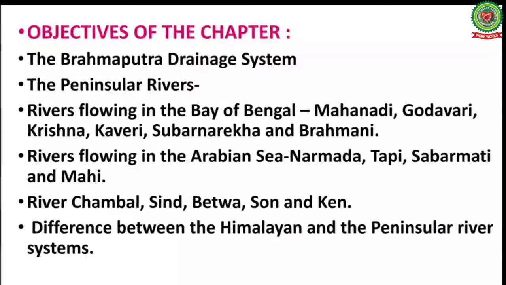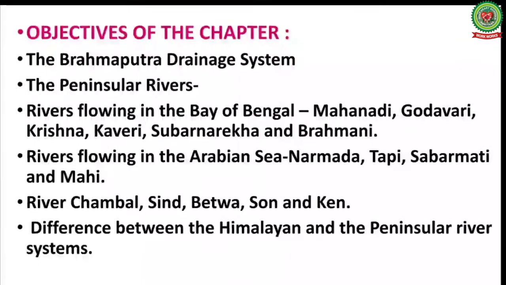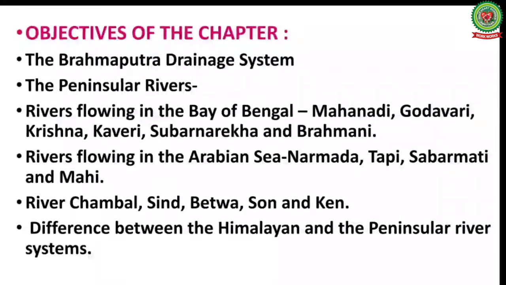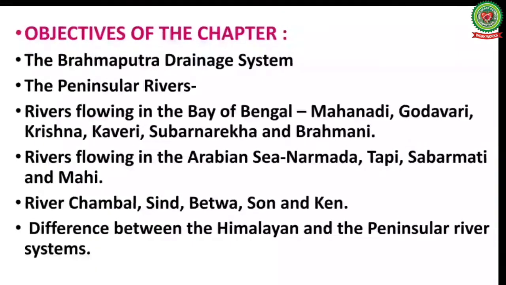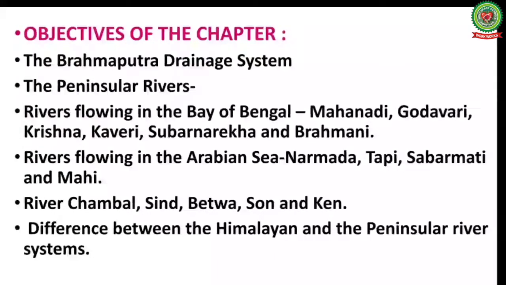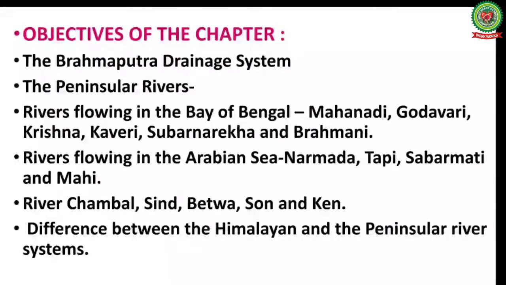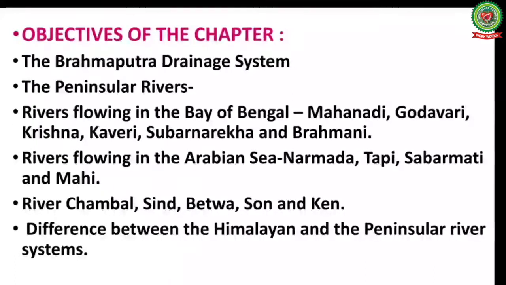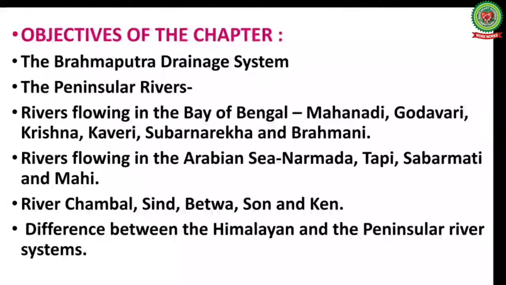And rivers that join river Yamuna and Ganga in the north. They are river Chambal, Sindh, Betwa, Son and Ken. At last, we will study the differences between the Himalayan and the peninsular river systems.